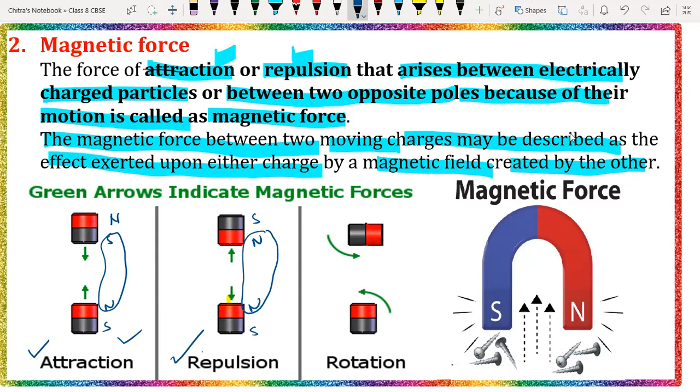If you put the magnet like this, here we have north, here we have south, here we have north, and here we have south. If you put the magnet like this, one of the magnets is going to rotate. North will go in the upward direction and south will move toward the downward direction, because here we have north, so south will be attracted towards it, and the north pole is going to repel, so it is going to rotate on its axis. That force is called the rotational force.